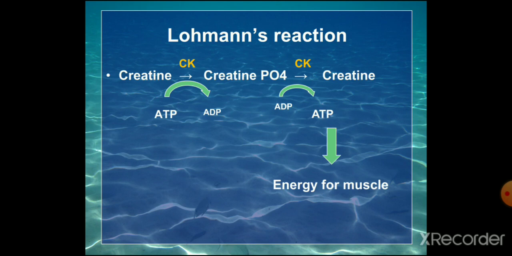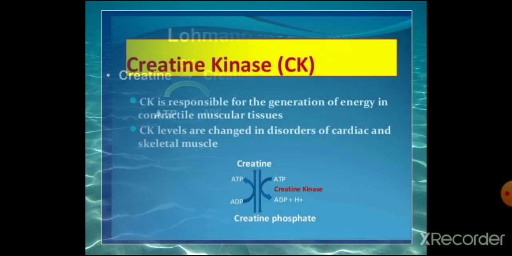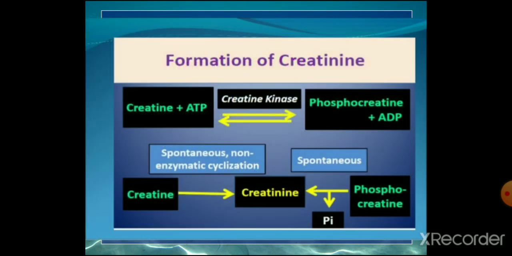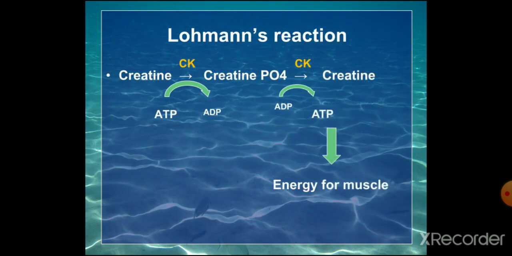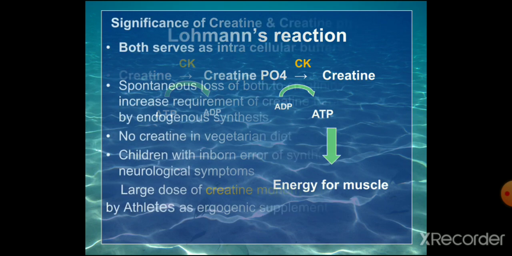ATP is the major buffer stock of energy in the muscle. During contraction, it may be hydrolyzed and used, and the Pi is added on to the creatine, and creatine phosphate is formed. Then once the ATP is finished, the regeneration of ATP is again done by the hydrolysis of this buffer stuff called creatine phosphate. The high energy phosphate bond is released and added on to the ADP to form the ATP. So again the ATP is synthesized for the energy. This reaction is known as Lohmann's reaction.